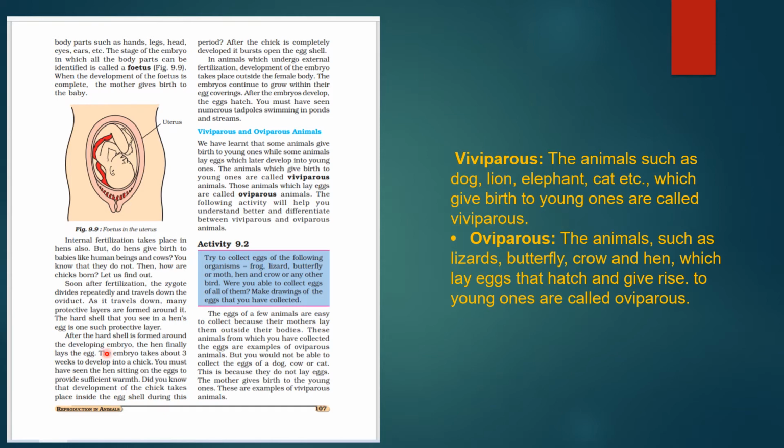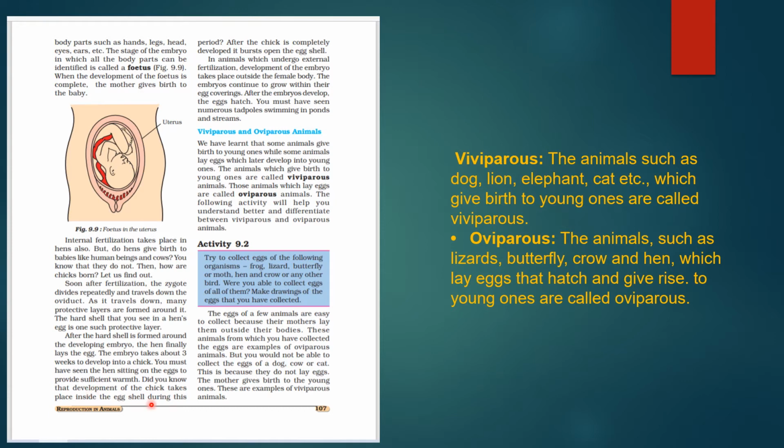After the hard shell is formed, what happens? Around the developing embryo, the hen finally lays the egg. The embryo takes about 3 weeks to develop into a chick. You must have seen the hen sitting on the eggs to provide sufficient warmth.